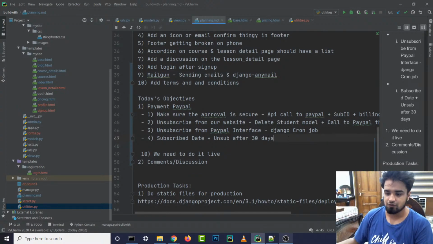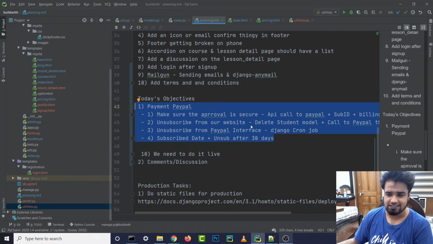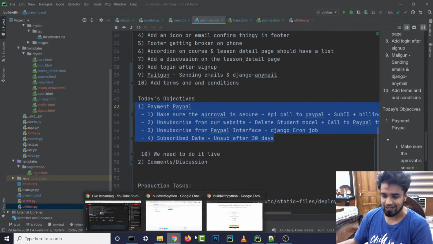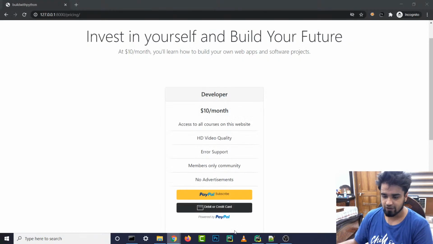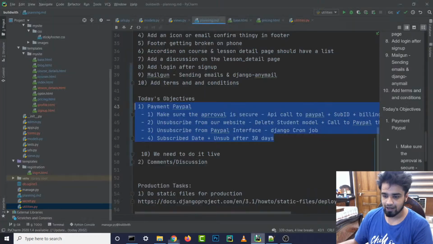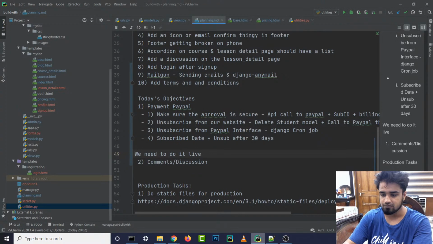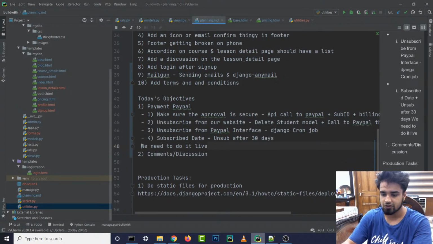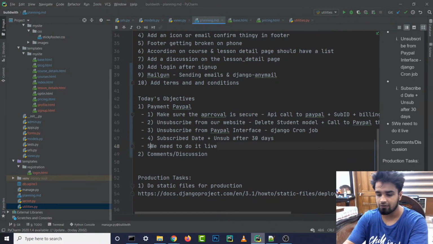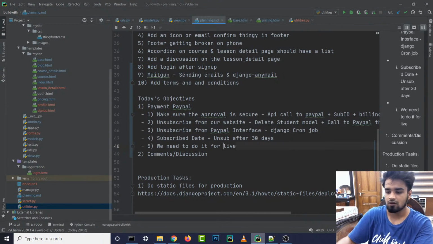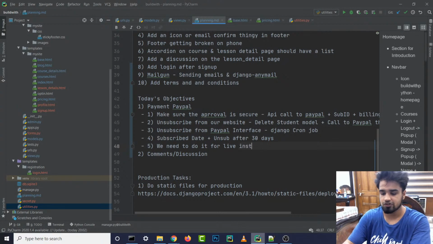Anyways, guys, so yeah, these are the 4 things we need to do, but I guess we'll figure these things out tomorrow. So right now for today, what we have done is that we have implemented the PayPal thing for our sandbox, and obviously the last thing that we need to do is PayPal live, and then the 5th thing is implement the whole thing for live. Yeah, we need to do it for live instead of sandbox.